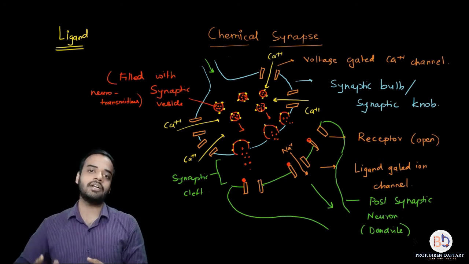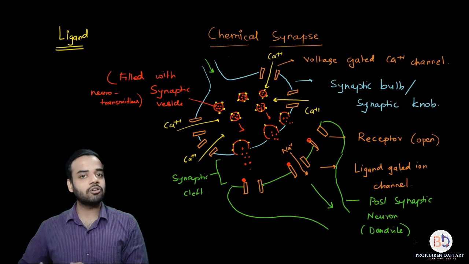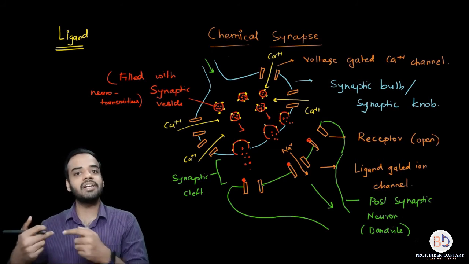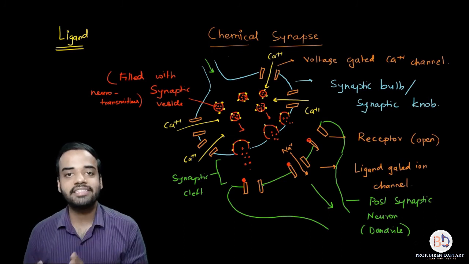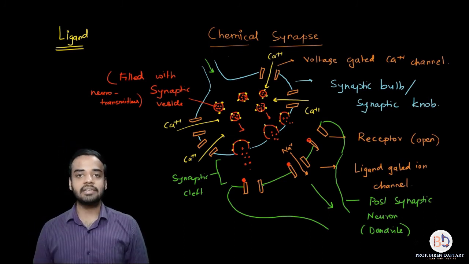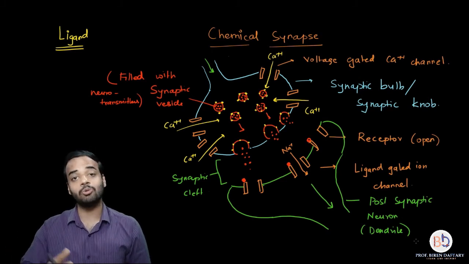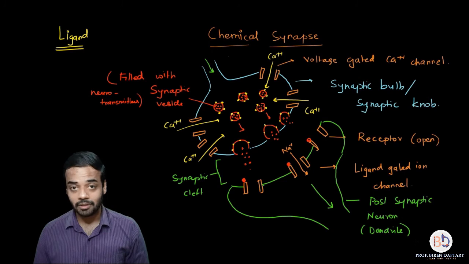Again it will pass to the dendron, cyton, axon of the postsynaptic neuron. Again it will reach the axon terminal. Again the same thing will happen. So this is called a chemical synapse. Obviously here the time taken for the impulse to travel from the presynaptic neuron to the postsynaptic neuron is much more.